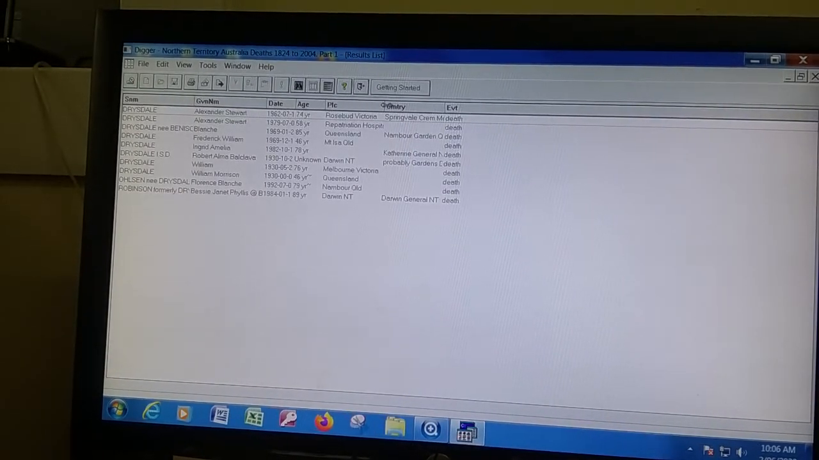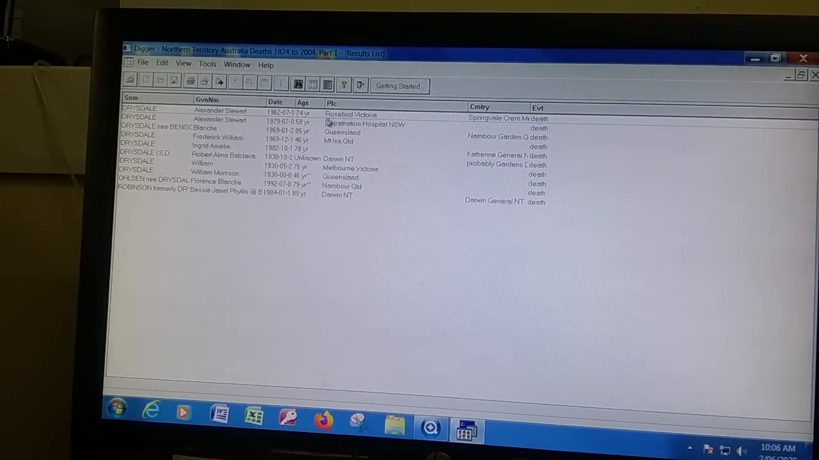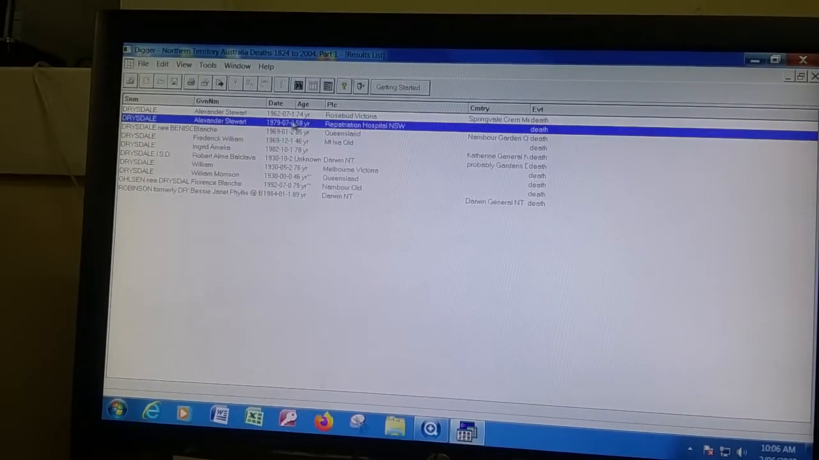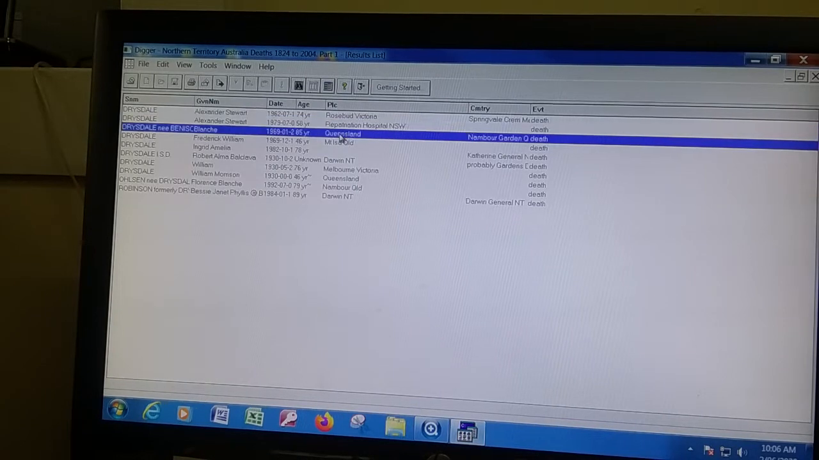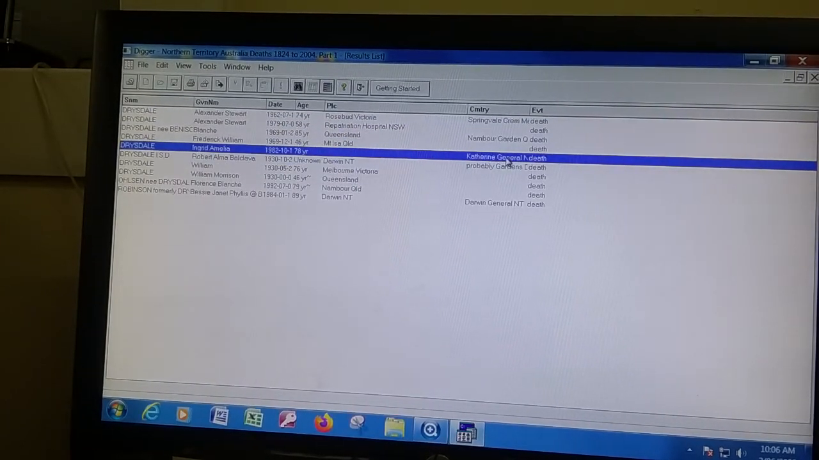They died at various places. Alexander Stewart, Rosebud Victoria, aged 74. So then we've got another Alexander who died in the Repatriation Hospital, New South Wales. Then we've got Queensland, and then we've got one in Darwin, and that one is also in Catherine Darwin General Hospital.